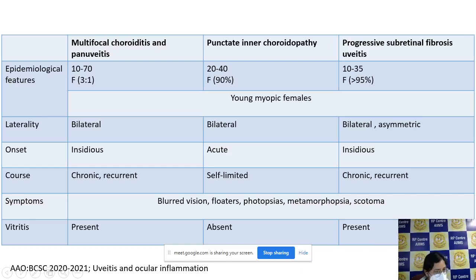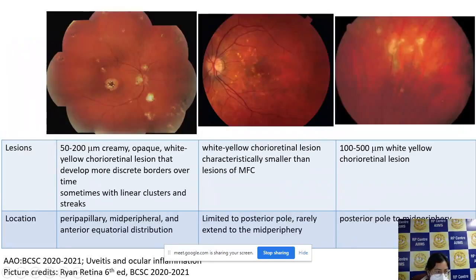Now the vitritis is present in multifocal choroiditis and panuveitis. It is absent in PIC and again present in progressive subretinal fibrosis. Our case had retrolental cells and a bit of media haze, hence it was present in our case. Now the lesions. The characteristic lesions of multifocal choroiditis are usually 50 to 200 micron, creamy, opaque, white-yellow chorioretinal lesions that develop discrete borders over time. Sometimes they even form linear clusters and streaks. They are usually located in the peripapillary, mid-peripheral and anterior equatorial regions.